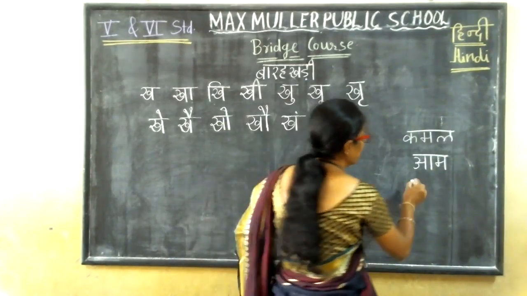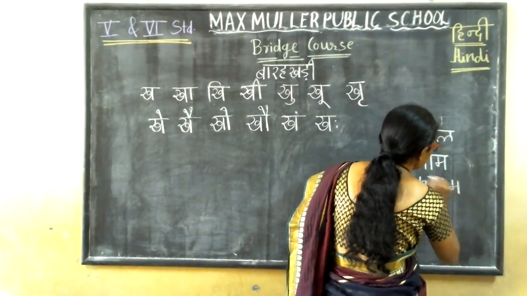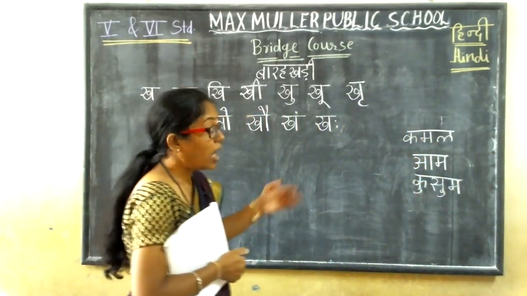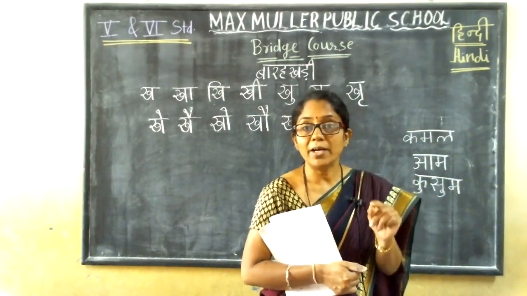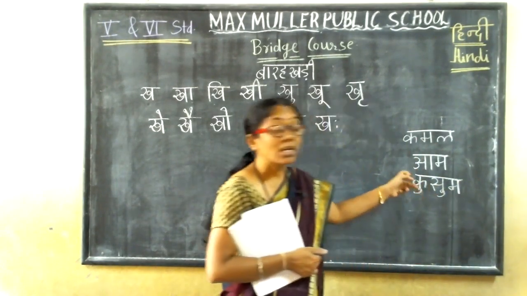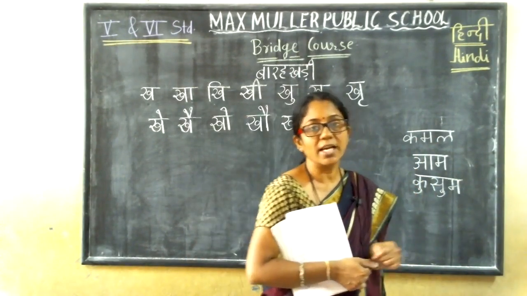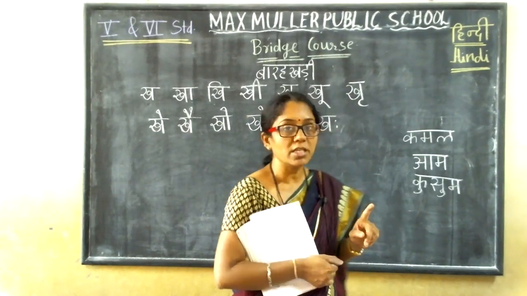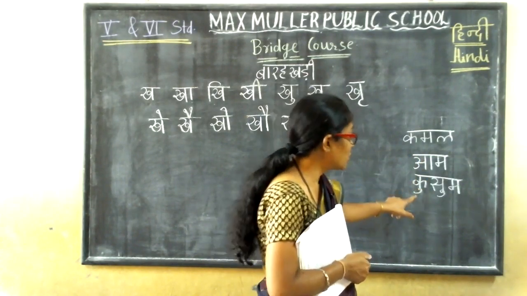One more word I'll give. See here, how to read this word? First you have to identify the Varnamala. Which letter is this from Varnamala? First letter is which letter, children? Ka. Now for ka, which matra is there? Uki matra. Then ka plus uki matra, how to pronounce it? Ku. Okay, ka plus uki matra is ku.